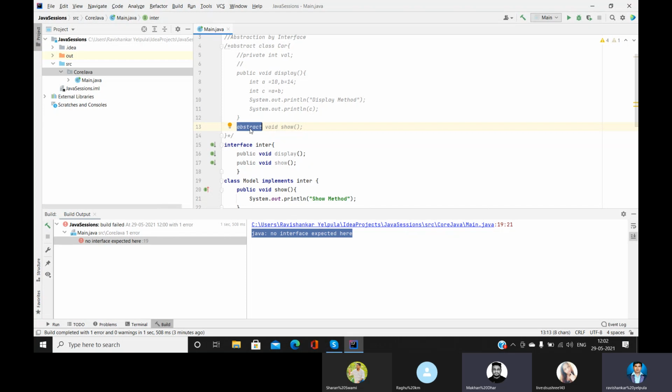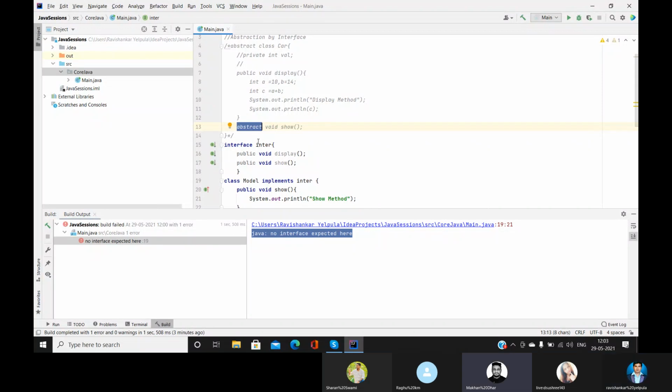And the second thing, most of the time we never create interfaces by ourselves. Instead, we use the packages. Whenever we use packages, we generally use built-in interfaces rather than creating our own interfaces. So most of the time we use built-in interfaces. We never create our own interfaces generally, rather we go for classes.